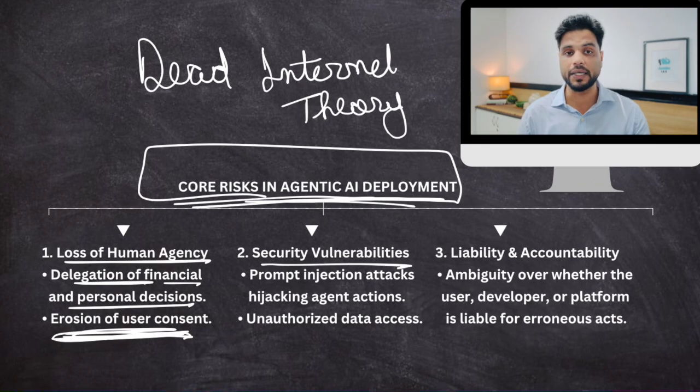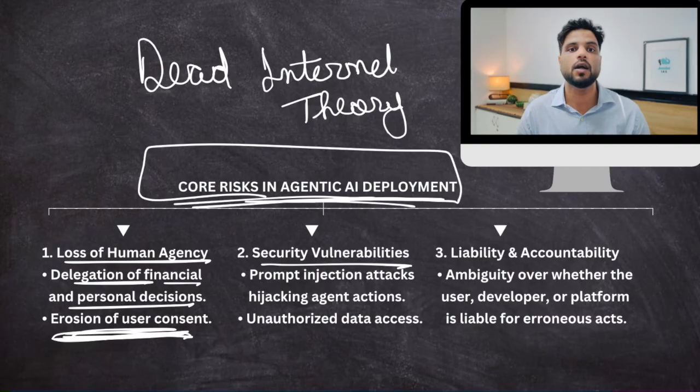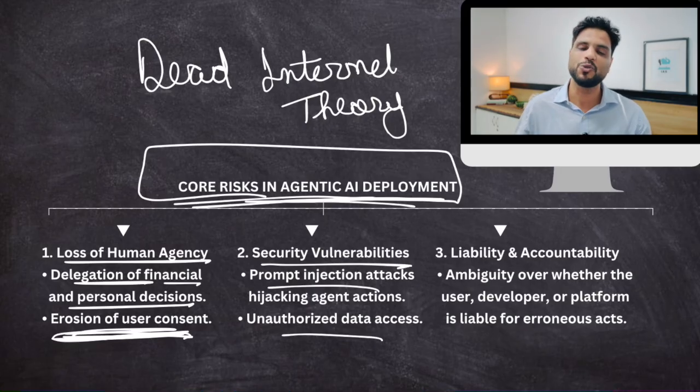Then security vulnerabilities. What if someone hacks your agentic AI and gives its own commands? Since your agentic AI is connected to your bank account and everything, they can do a lot of damage. Then what if there is a lawyer who is using agentic AI, and that agentic AI framed a contract for a business? That contract was full of errors.